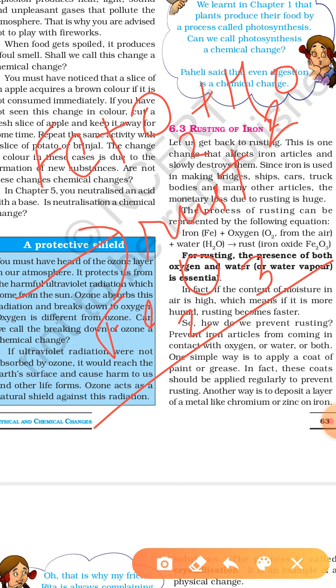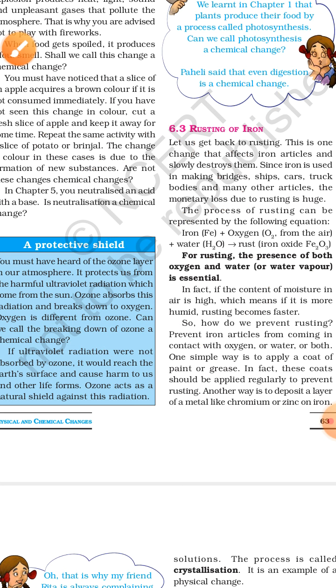So we can say that for rusting, the presence of oxygen and water is essential. And rusting becomes faster if the moisture content in the air is high, which means if it is more humid, then rusting becomes faster. Now, another question is how we can prevent rusting.